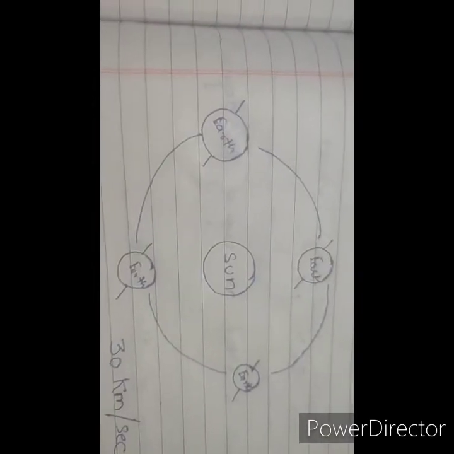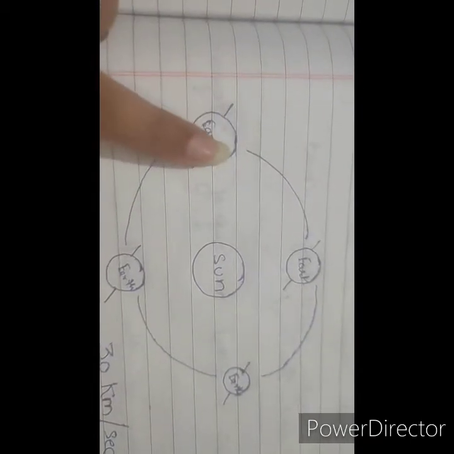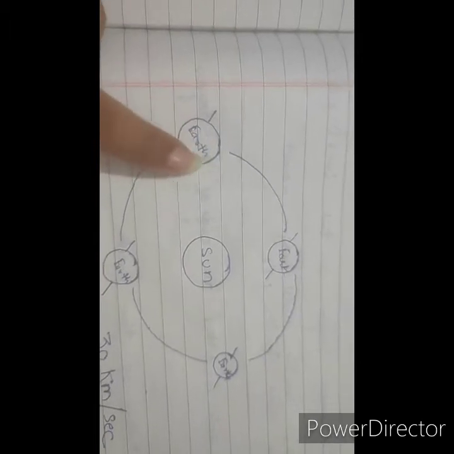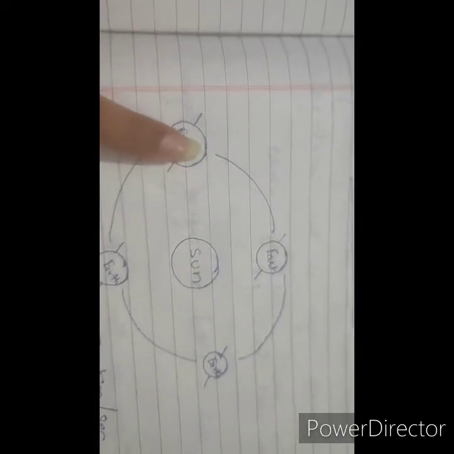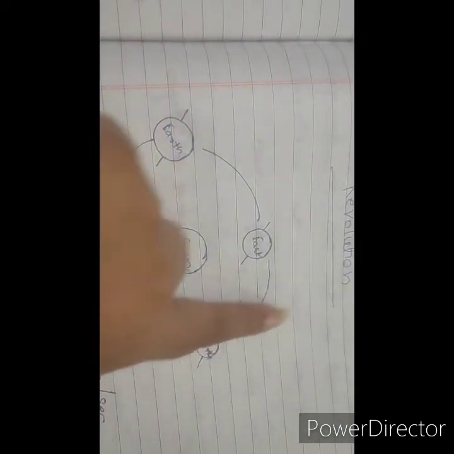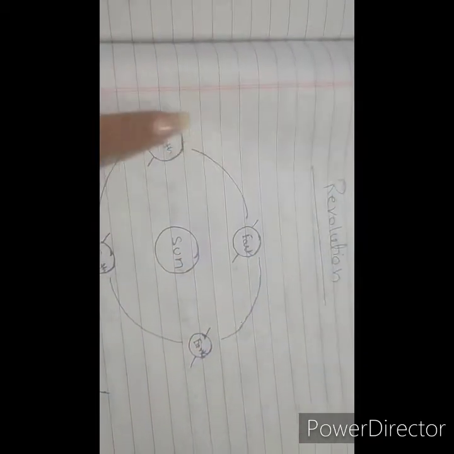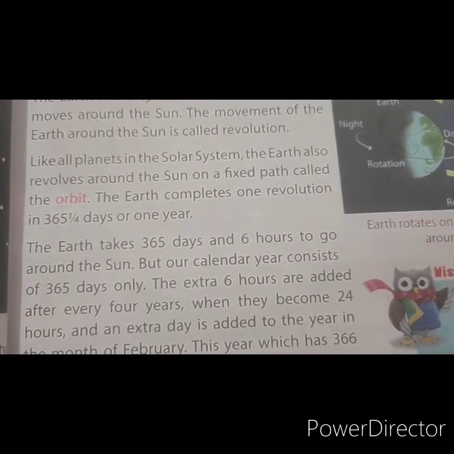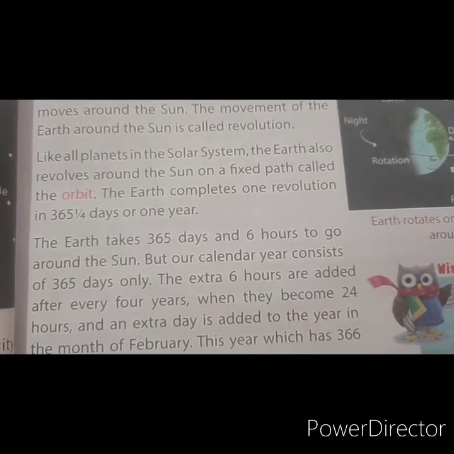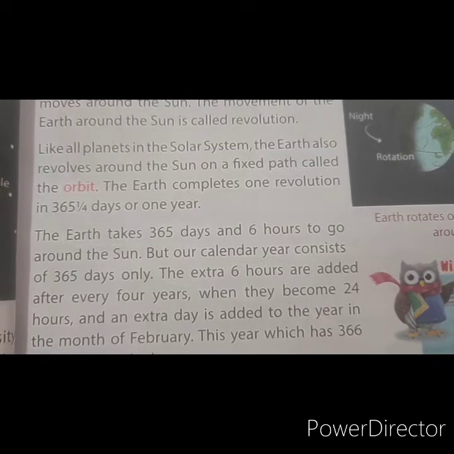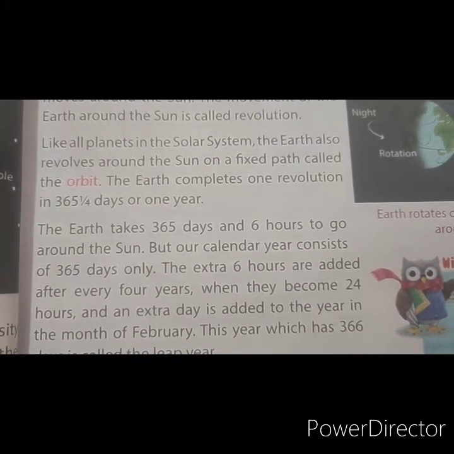With the help of an example, let me explain to you. The earth not only rotates on its axis but also moves around the sun. The movement of the earth around the sun is called revolution. Like all planets in the solar system, the earth also revolves around the sun on a fixed path called the orbit.